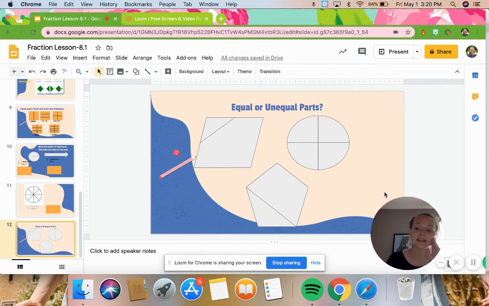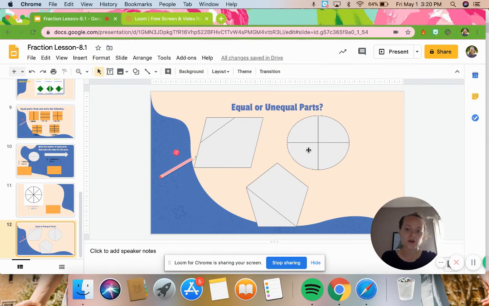Okay, and last slide before you try it on your own. Equal or unequal parts. Okay, remember, equal means the same, unequal means not the same. So I look here. Is this equal or not equal? Not equal, right? Because if I split this with a friend, they got that little sliver, I got all this. That's not equal. That's not fair.